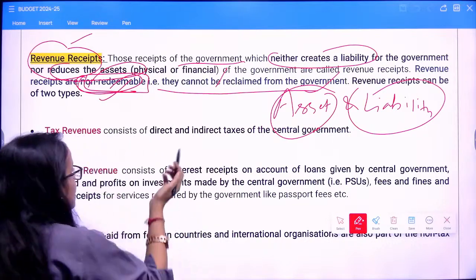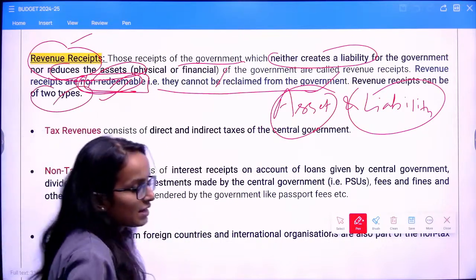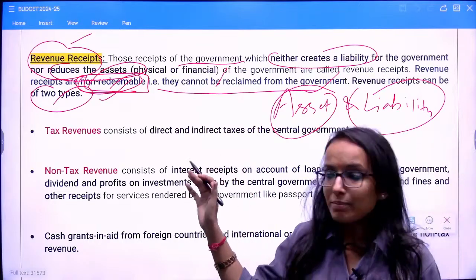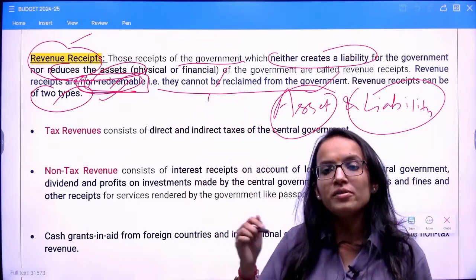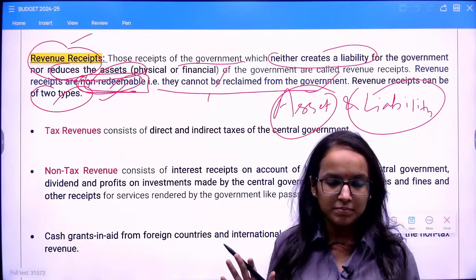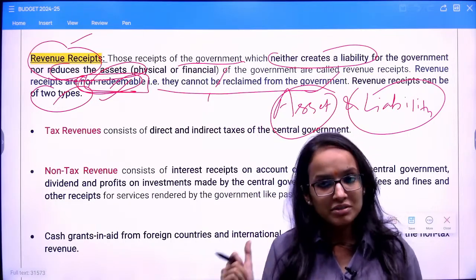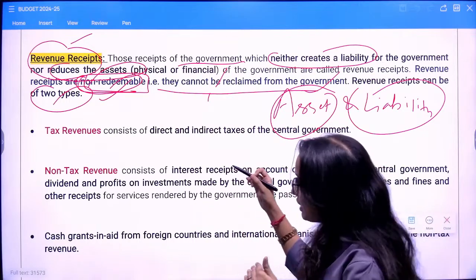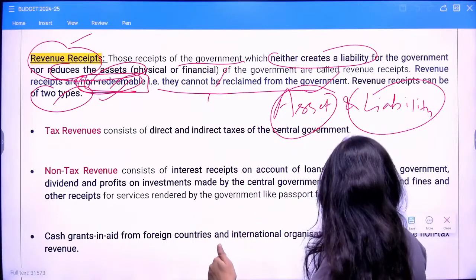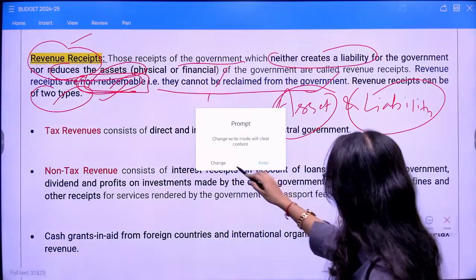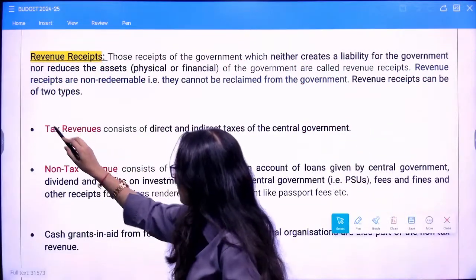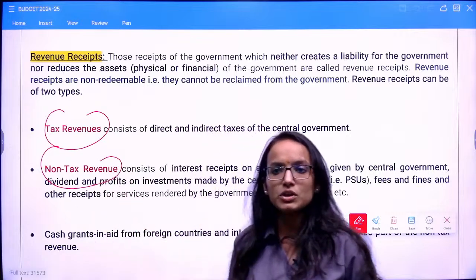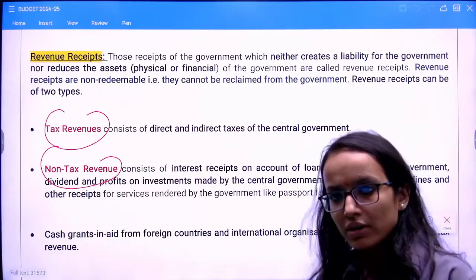So revenue receipts can be further classified into two categories. I hope you have understood. Remember they are non-redeemable; you cannot reclaim them once the government receives these kinds of receipts. So the concept of revenue receipts is clear. Now we classify revenue receipts into two categories: tax revenue and non-tax revenue receipts.